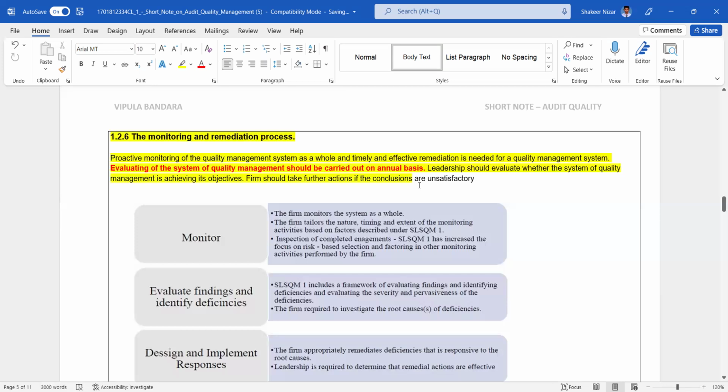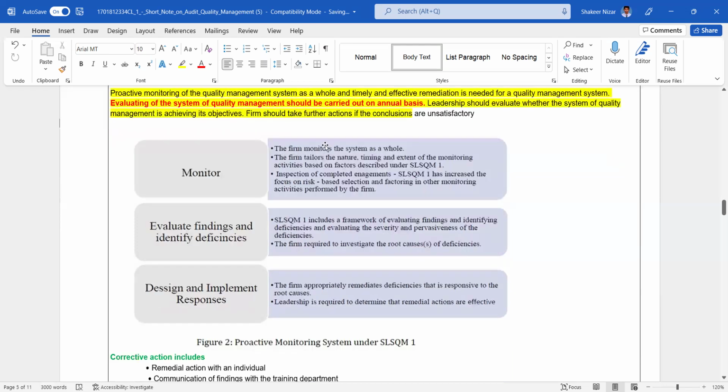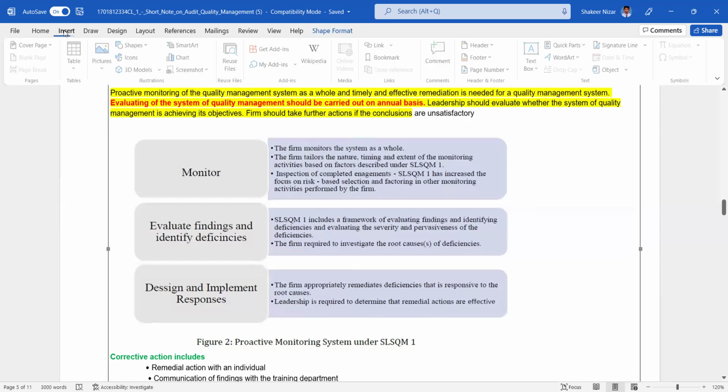Leadership should evaluate whether the system of quality management is achieving its objective. The firm should take further actions if the conclusions are unsatisfactory. The firm tailors the nature, timing, and extent of the monitoring activities based on the factors described in SLSQM1. Inspection of completed engagements, evaluate the findings, and identify, after we monitor, some deficiencies or weaknesses in our system. SLSQM1 includes a framework for evaluating findings, identifying the deficiencies, and evaluating the severity and pervasiveness of the deficiencies, and how they impact our audit.